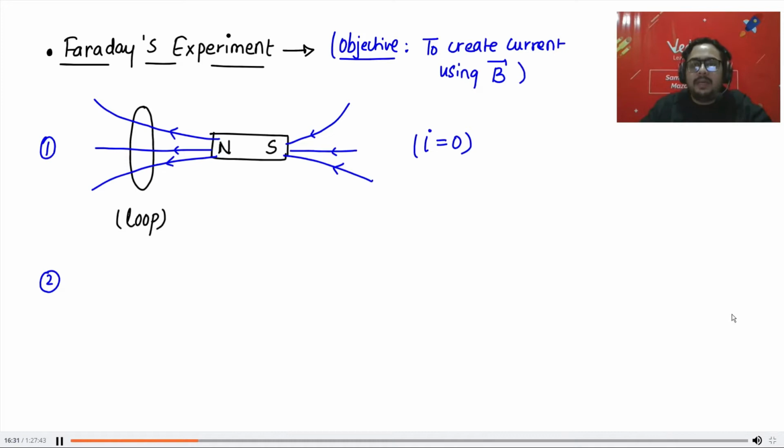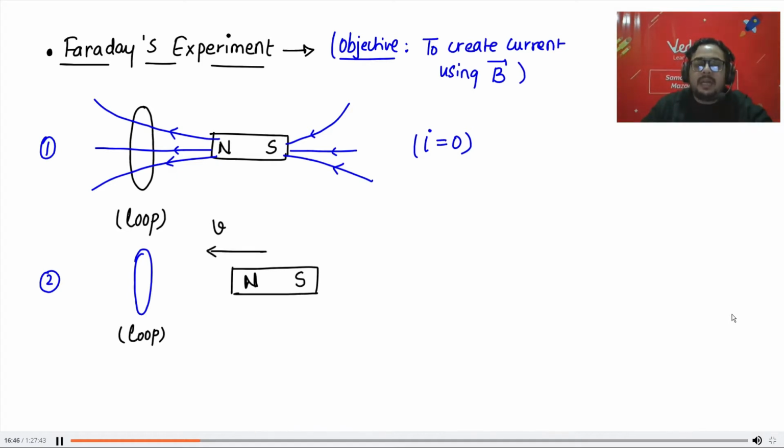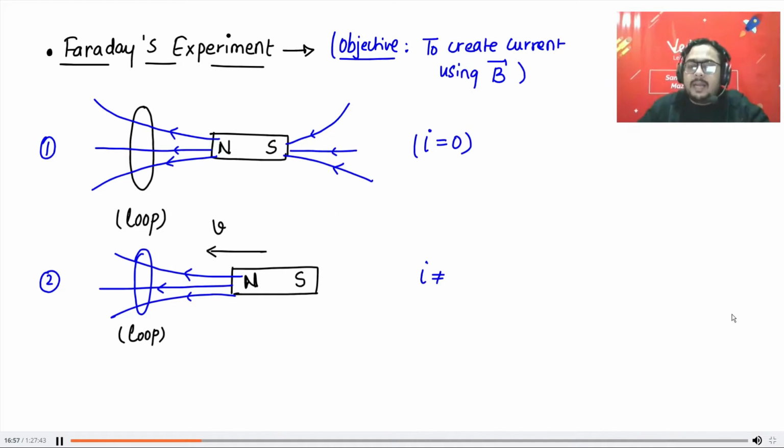Next thing, what did he try? He kept the loop like this, as it is, and the same magnet he took, but this time he started moving the magnet. Now his observation was that current was not equal to 0. It means current was generated. He was very happy. Then he stopped the magnet, and again the current in the loop became 0.